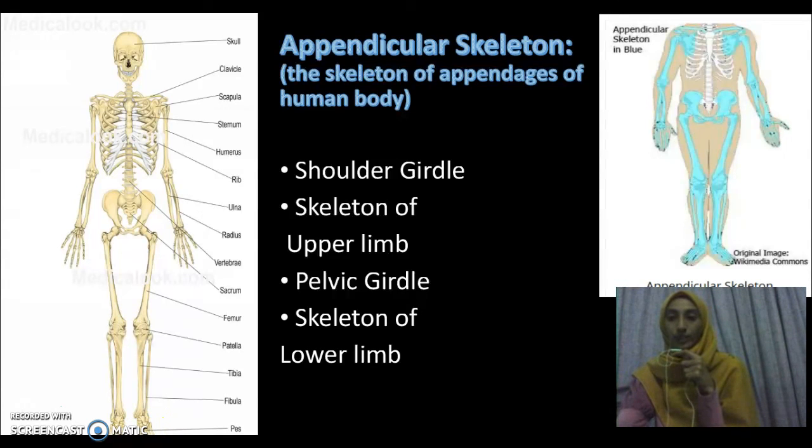So in the upper limb we have carpus, where our fingers are called metacarpus, whereas in the leg we call them tarsus and metatarsus.